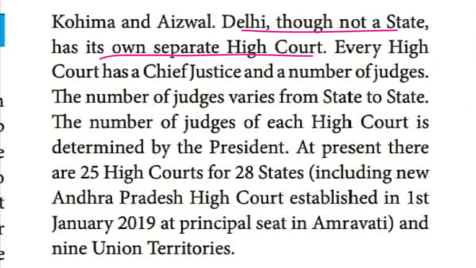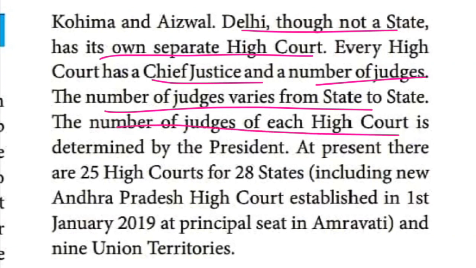Every high court has a chief justice and a number of judges. The number of judges varies from state to state, differing on the basis of population. The number of judges of each high court is determined by the President. He has the power, so the appointment of the judges and the chief justice is everything in the hands of the President.